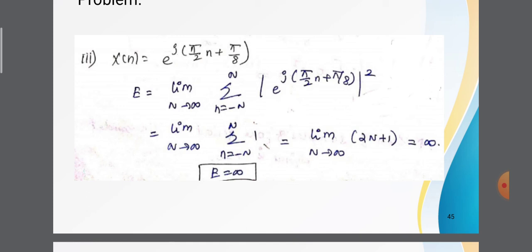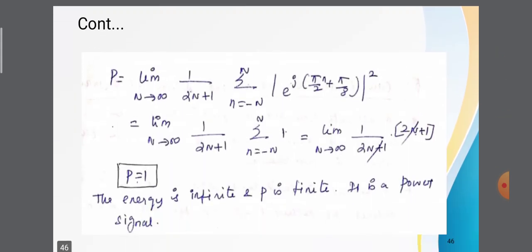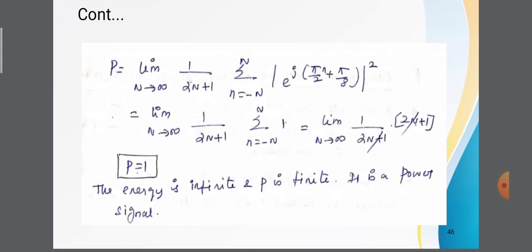Now substituting n equals infinity, we have infinity. So the energy is infinite. Next we calculate the power. The power is equal to limit n tends to infinity 1 divided by 2n plus 1, summation n equals minus n to n of square magnitude of e power j into (pi by 2 n plus pi by 8). We know that the magnitude of e power j theta is 1.